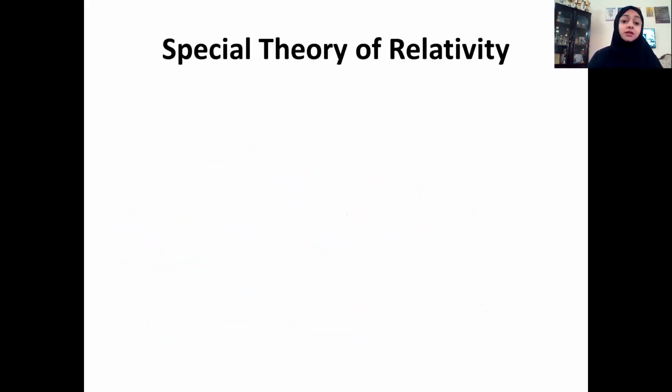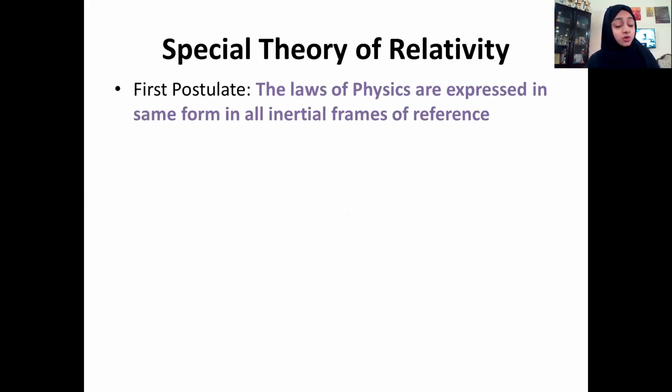Now let us see the postulates of the special theory of relativity. There are two postulates for the special theory of relativity. The first postulate states that the laws of physics are expressed in the same form in all inertial frames of reference. What does that mean?